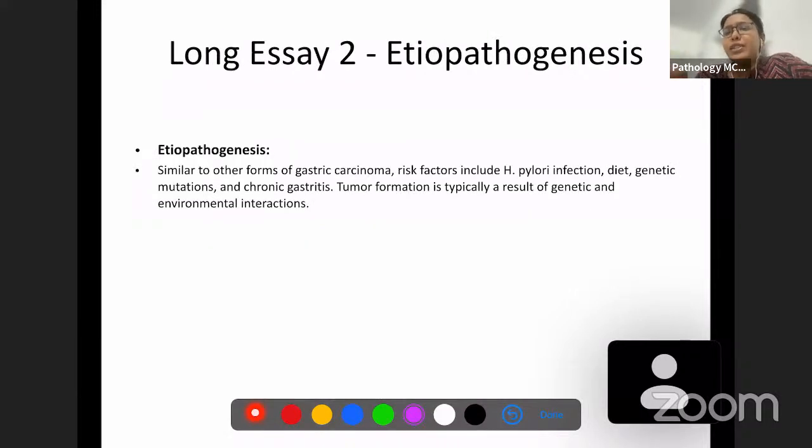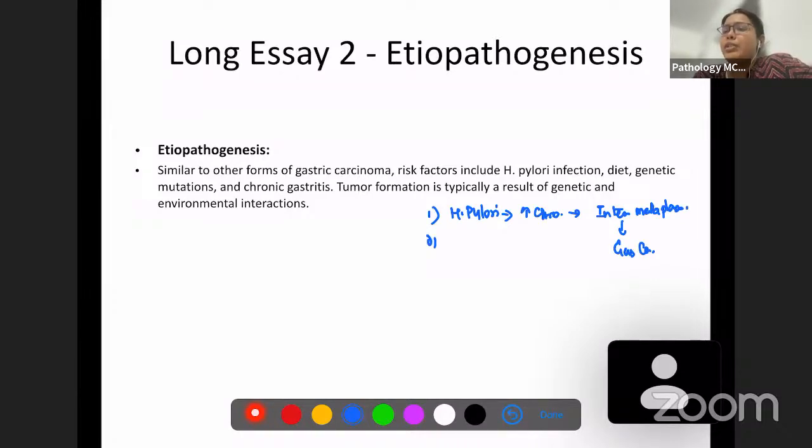What is the pathogenesis? We have discussed the pathogenesis, but I'll quickly review it for you. First and foremost, most important, H. pylori infection. Why does H. pylori infection cause gastric carcinoma? H. pylori infection leads to a chronic inflammatory state, and finally it can lead to intestinal metaplasia, which can further lead to gastric carcinoma.